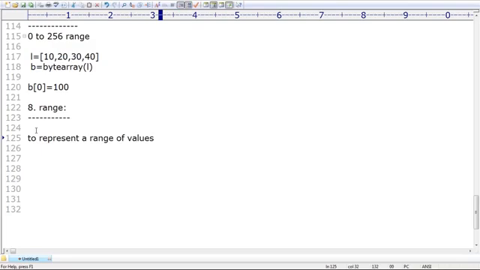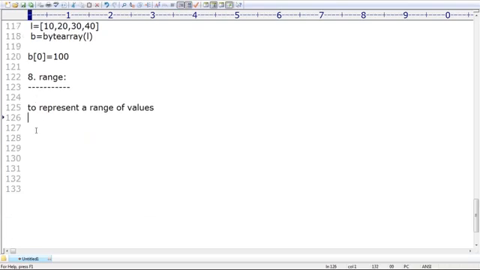My requirement is I want to represent 0 to 9. What do I have to take? Range of 10. Remember that. If I take range of 10, then automatically we are going to get the values 0 to 9, because it goes from 0 to n minus 1. That's all. This is what you people should be aware of.